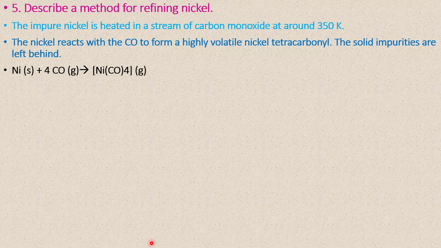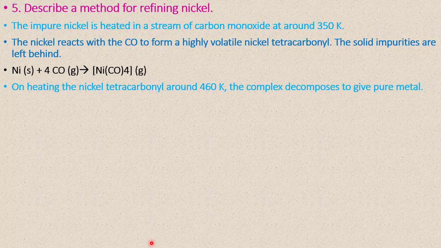Nickel reacts with carbon monoxide to form nickel tetracarbonyl. On heating the nickel tetracarbonyl around 460 Kelvin, the complex decomposes to pure metal. This method is called vapor phase refining.